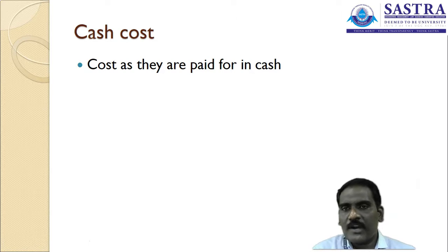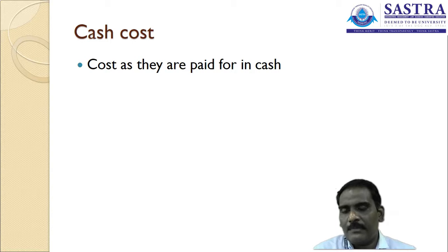And the last one, the cash cost. It means a cost that has been paid in the form of cash, which is entered into the books of accounts. A cost that has been paid comes under the category of cash cost.